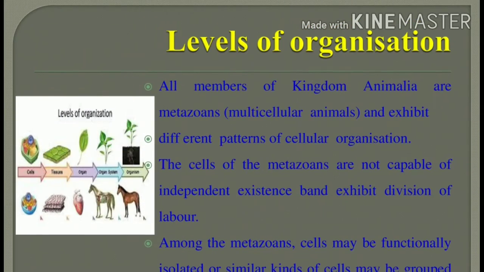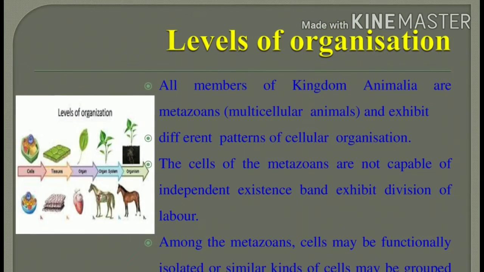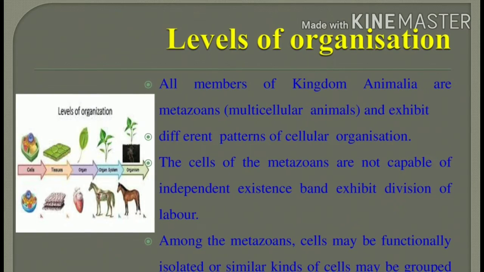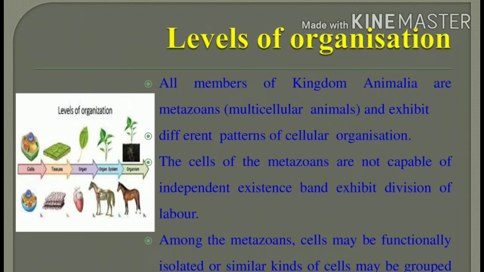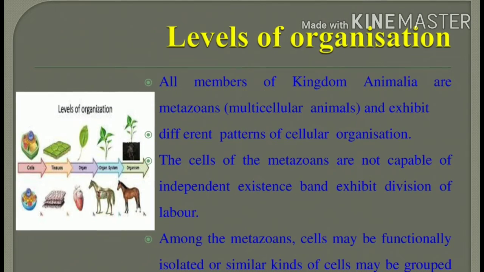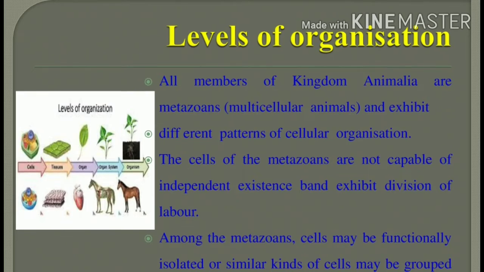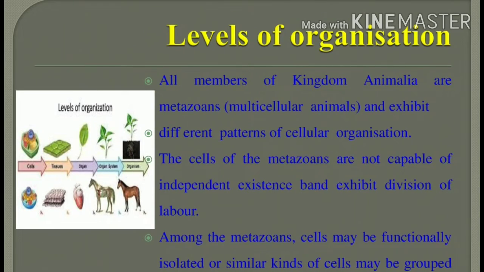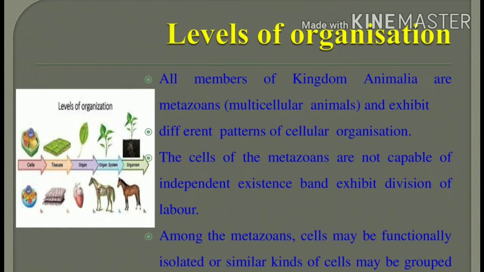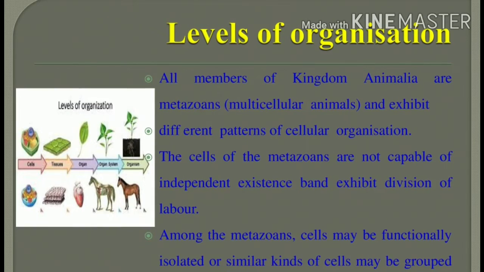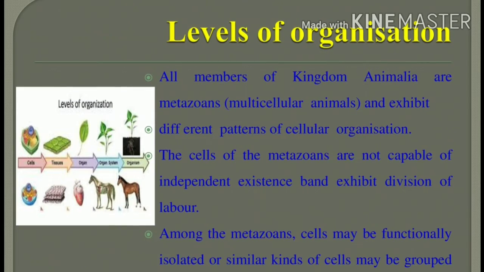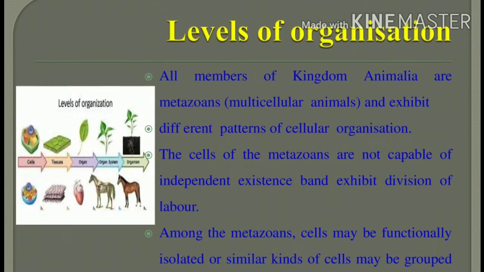First we study the levels of organization. This is the kingdom Animalia. All members of the kingdom Animalia are multicellular organisms, and these multicellular organisms are called metazoans. But they have different patterns of cellular organization. All of kingdom Animalia are metazoans.